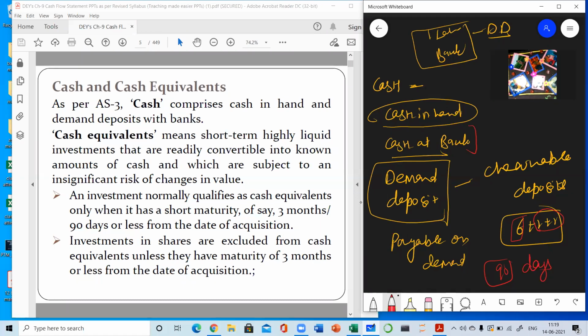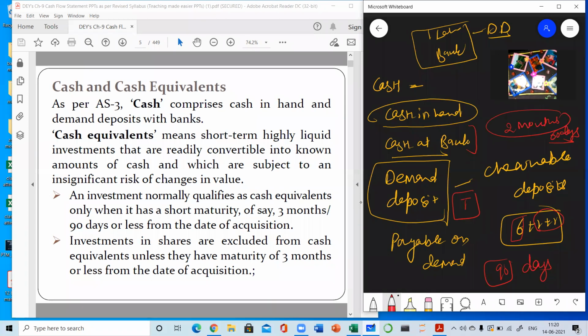Suppose we are having an investment. We have purchased, suppose, preference shares of a company for 2 months only. 2 months only means their maturity period is 60 days. And after that 2 months, mutual funds, we have invested money in mutual funds, commercial paper, T-bill. You must have read about T-bill in economics, money and banking chapter. So T-bills are those bills which are issued by RBI on behalf of central government.